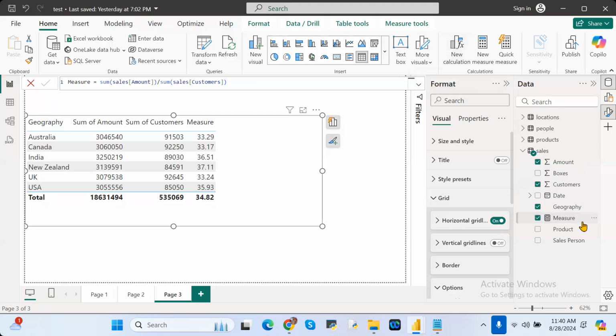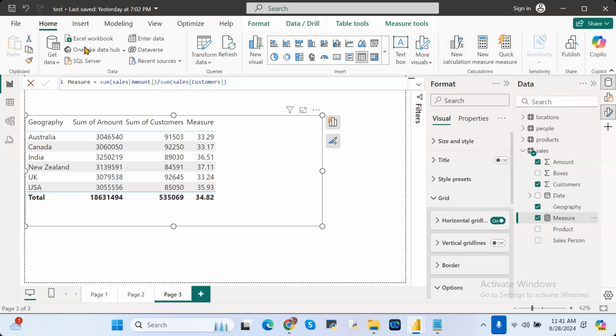But a measure, whenever you refresh it, at that point of time it occupies the memory. If a huge amount of data is there, a huge amount of memory is occupied for that particular one. Most of the times, Power BI report performance is affected based on the DAX functions only. So that's the reason they are including this new option in recent versions. Okay, new calculation. First, you have to enable this option.